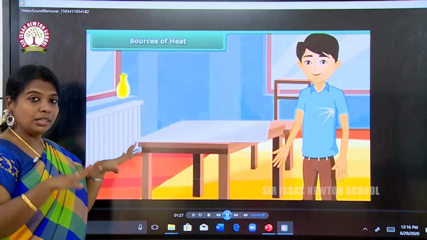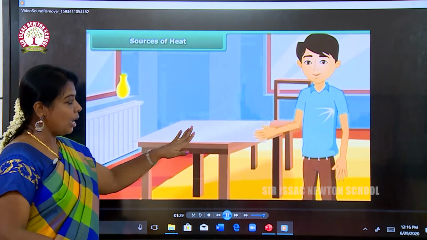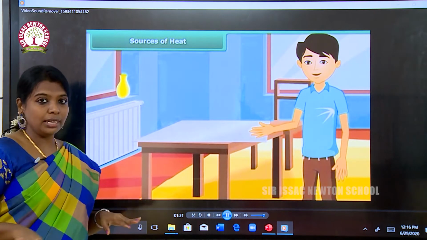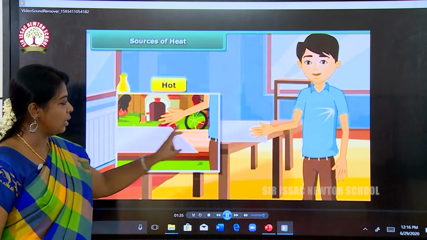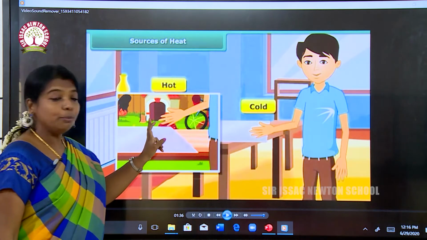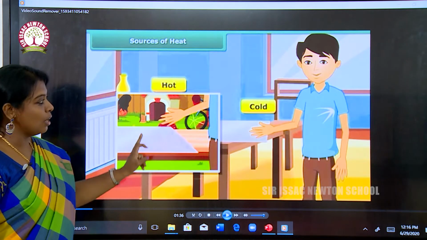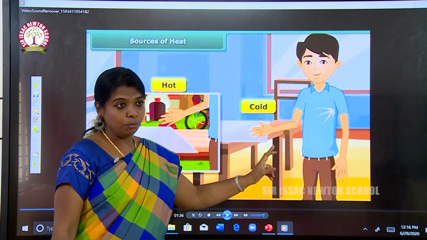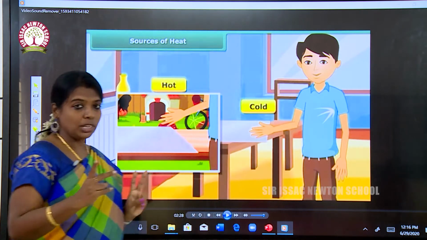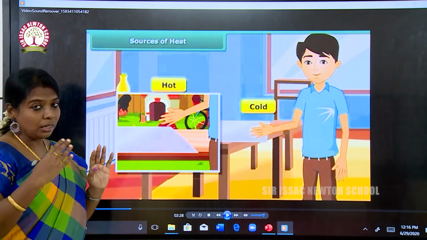The heat energy will be reduced and the aluminium foil will get cooled. So the aluminium foil kept in the sun gets hot, and the aluminium foil inside the room gets cold. So there are two types of things, hot and cold.